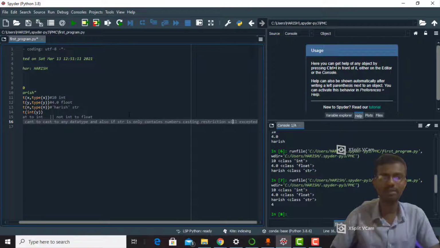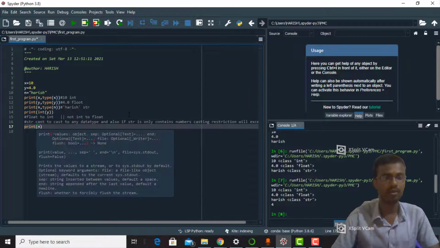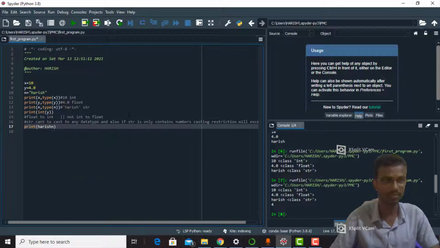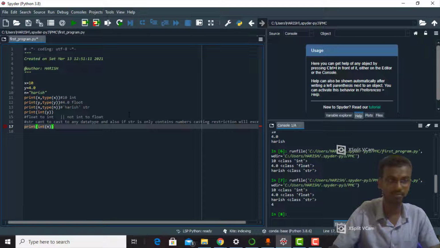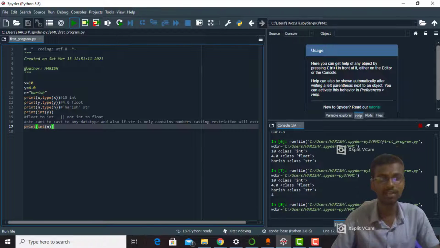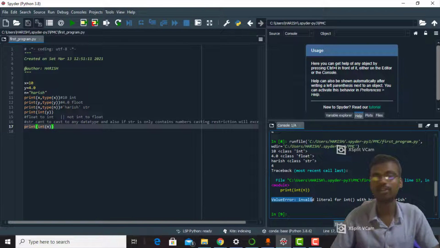So what is the actual meaning of this? Print int of n. It gives an error actually. See, ValueError: invalid literal for int() with base 10: 'Harish'. Because Harish is alphabets, that's why it gives an error.